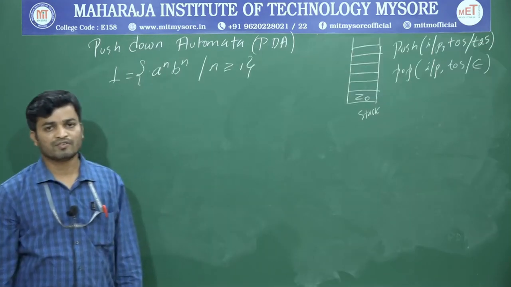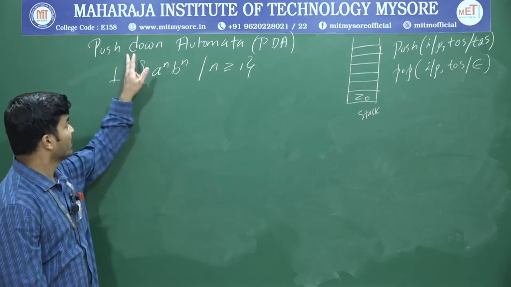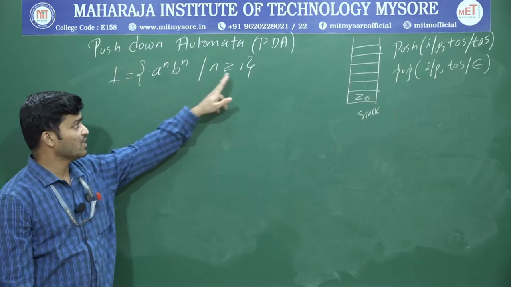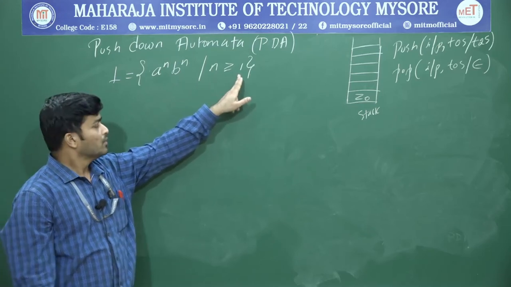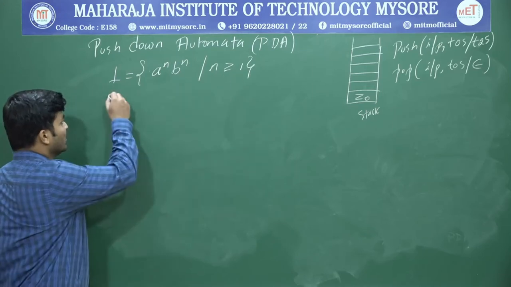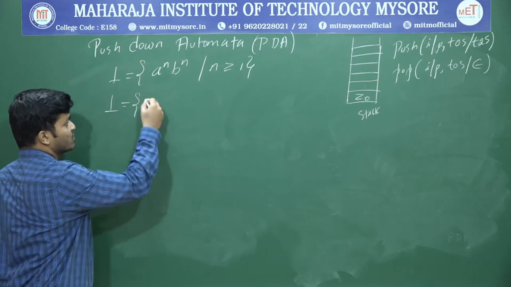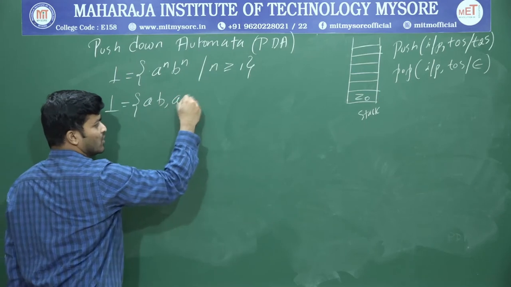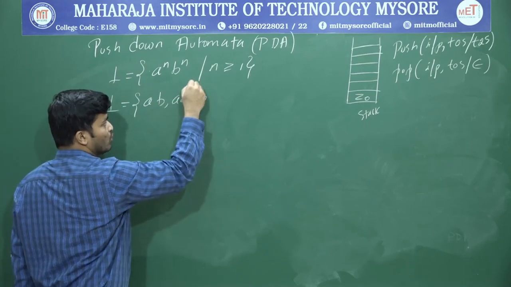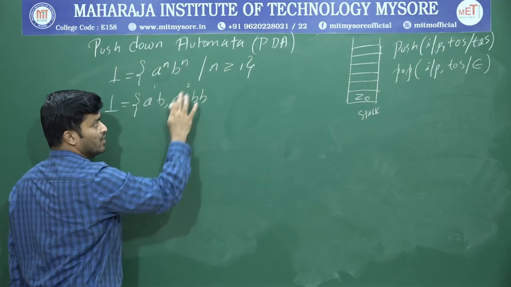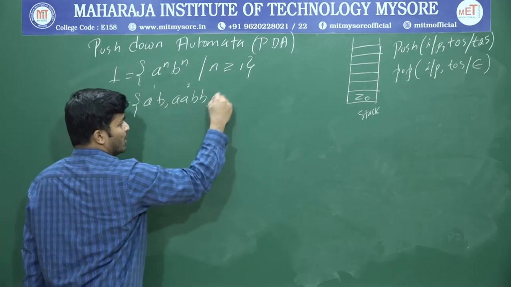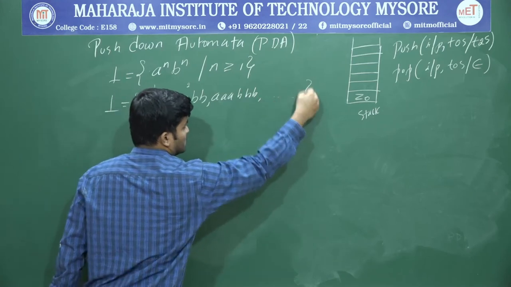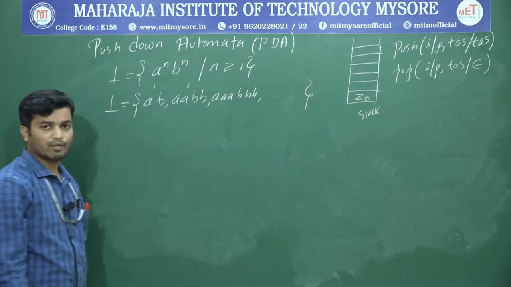To design a PDA, I have taken a simple example, the language a to the power of n, b to the power of n, such that n is greater than or equal to 1. What are the different possible strings that come under this language? When n is equal to 1, you get ab. When n is equal to 2, you get 2a, 2b. And you will get 3a, 3b, and this will continue.